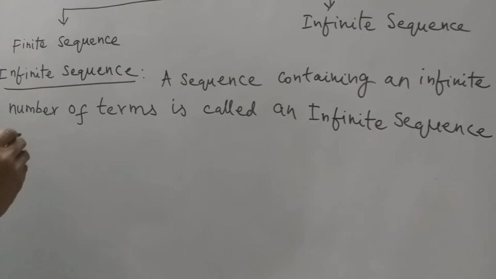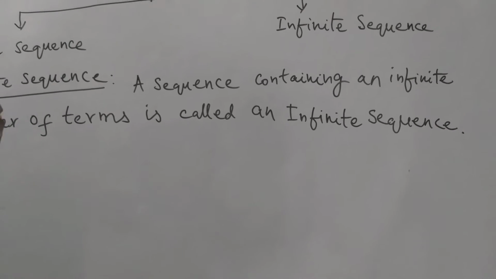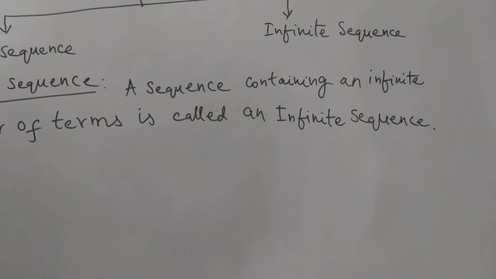Now, we have to follow the examples. Is it a finite sequence or infinite sequence?